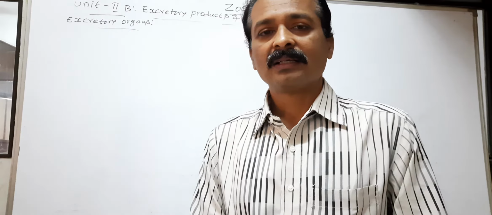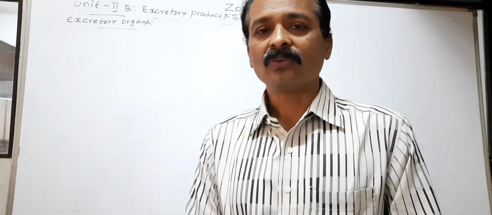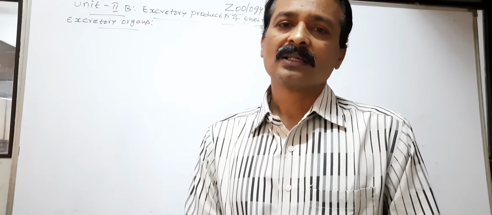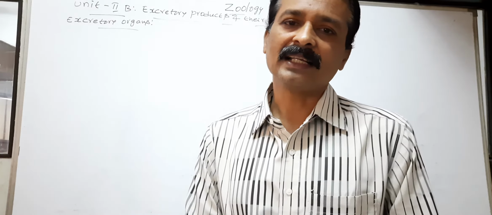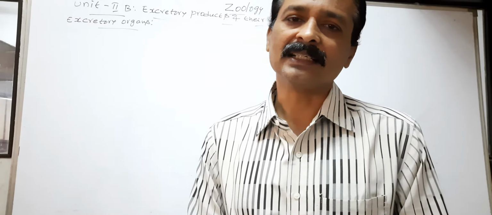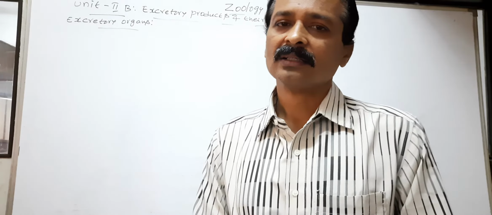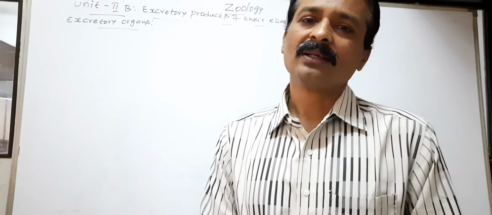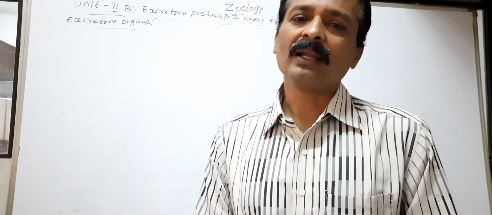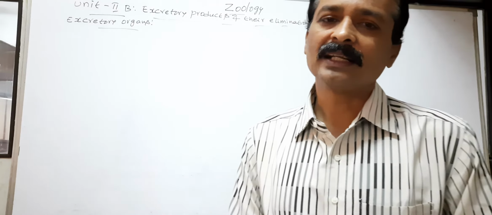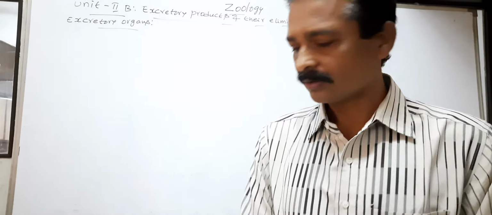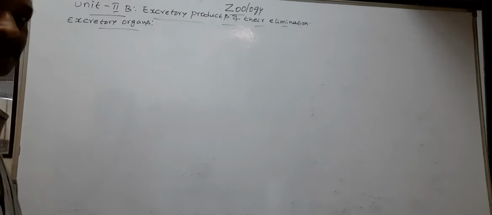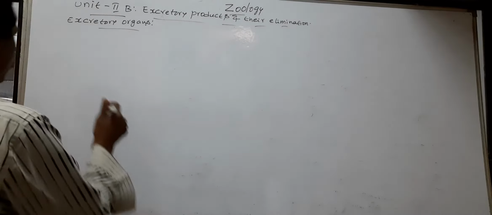But man and vertebrates possess complex excretory organs called kidneys. Kidneys are the complex or well developed excretory organs. Now we discuss different excretory organs in the animals.